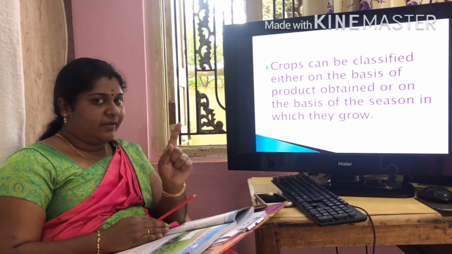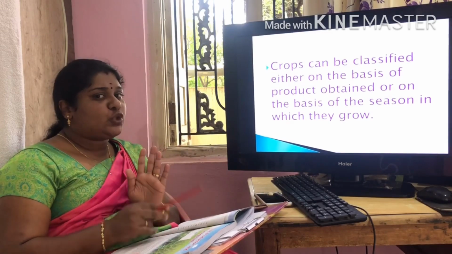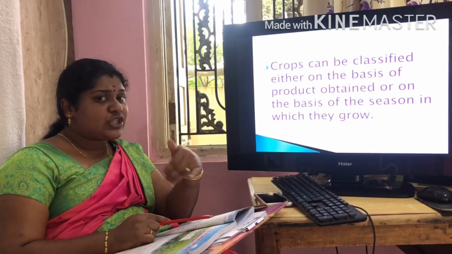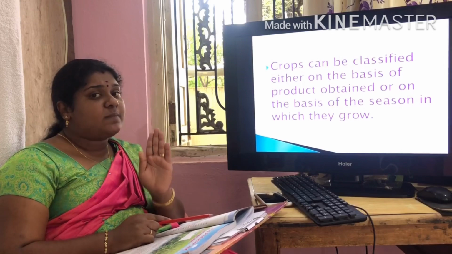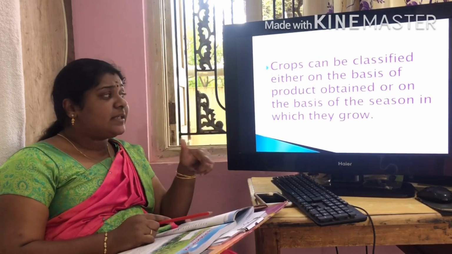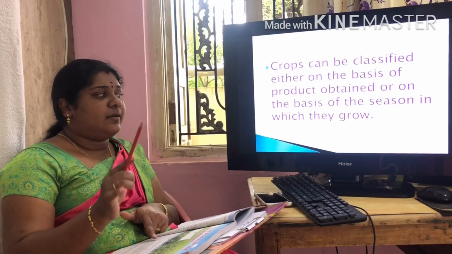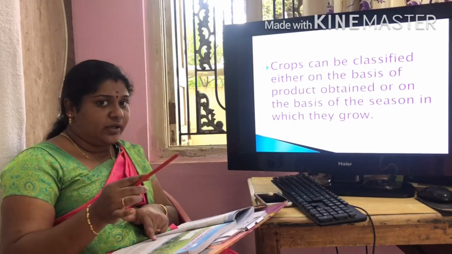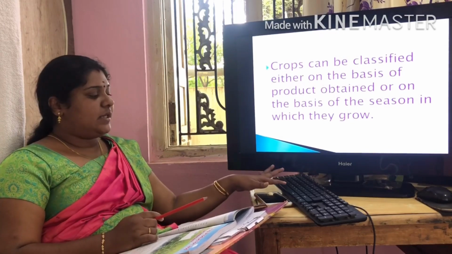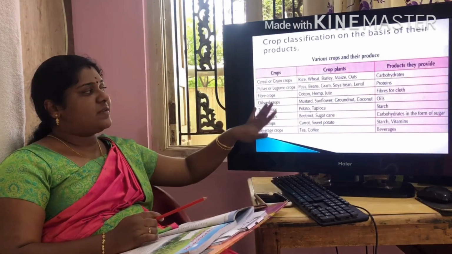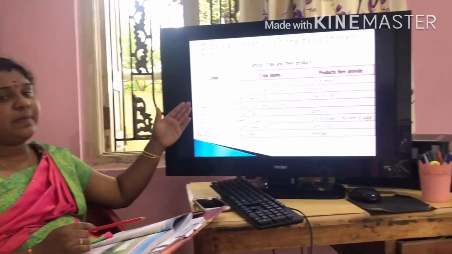We can divide the crops into 8 on the basis of which kind of produce we get. And on the basis of the season in which they grow, the crops can be divided again into 2. This is the classification based on the products, and this classification is based on the seasons.